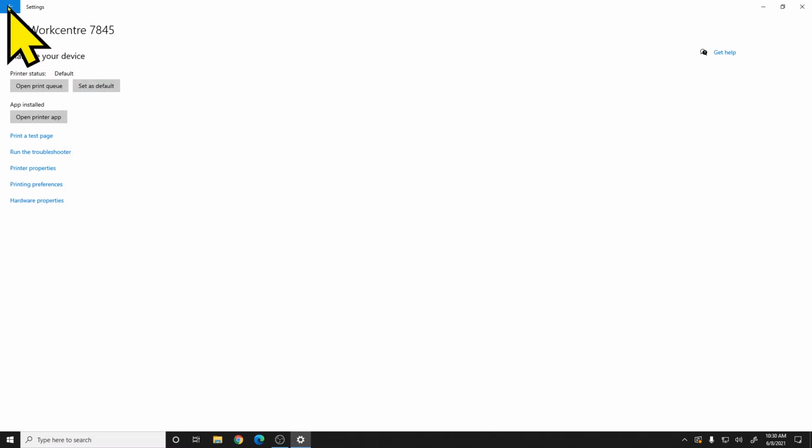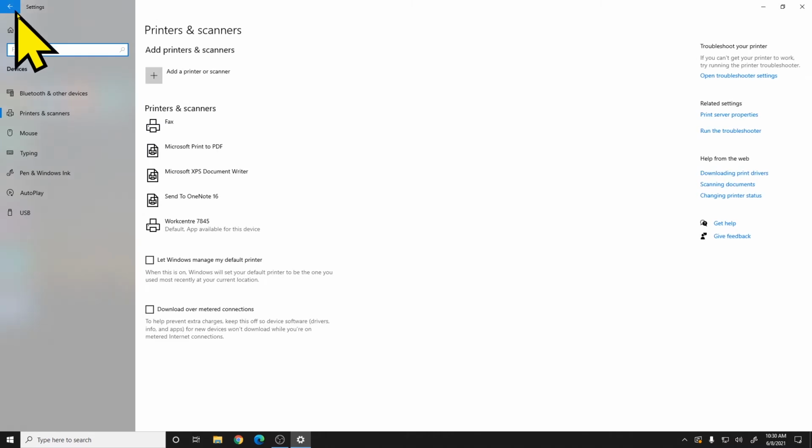And again, we can use this back button or this home button to get back to where we want to go. I'm going to go back because we still have one more section I want to look at. So the next section I want to look at is mouse.